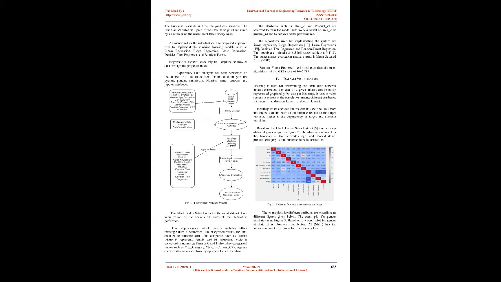Rajeswari et al. [6] have applied machine learning algorithms to predict sales. The dataset for the experimentation purpose is taken from Kaggle, named the Black Friday Sales Dataset. The algorithms used for the implementation of the system are linear regression, ridge regression, XGBoost, decision tree, random forest, and rule-based decision tree. Root mean squared error is used as the performance evaluation measure. As per RMSE, the lower the RMSE value, the better the prediction. As a result, based on the RMSE rate, rule-based DT outperforms other machine learning techniques with an RMSE rate of